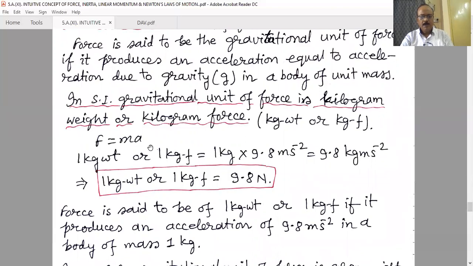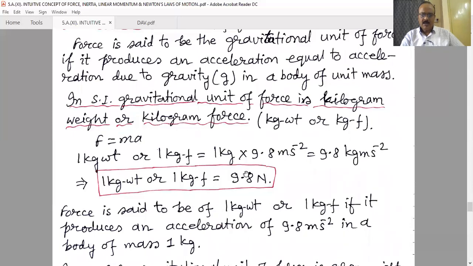F is equal to m into a. Then what is 1 kg weight or 1 kgf? That is 1 kg into g, 9.8 meter per second square, that is 9.8 kg meter per second square. That means it is such an amount of force that, when applied on an object of mass 1 kg, it produces an acceleration equal to the acceleration due to gravity at that place.